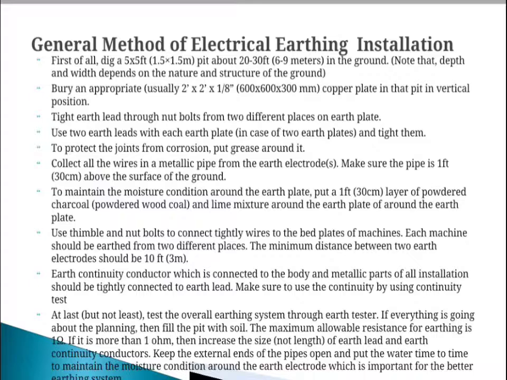Then bury an appropriate copper plate in that pit in a vertical position. Then tighten the earth lead through nut and bolt at two different places on the earth plate. Use two earth leads with each earth plate and tighten them properly.